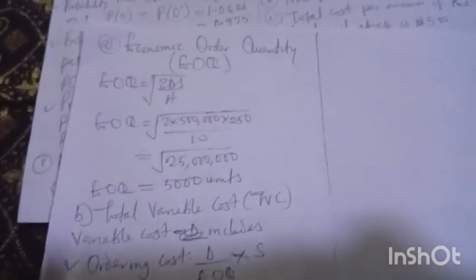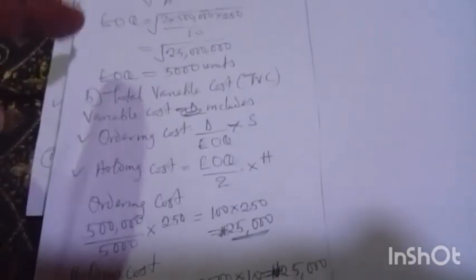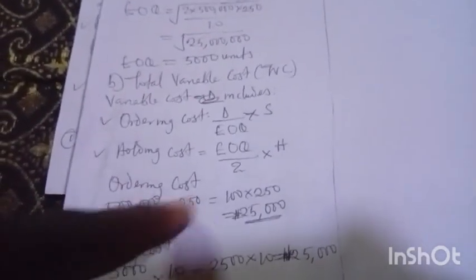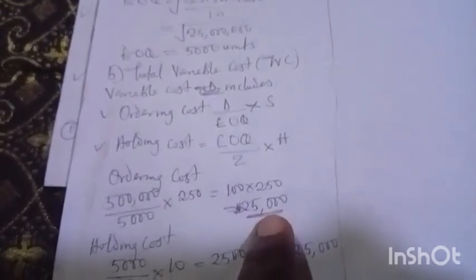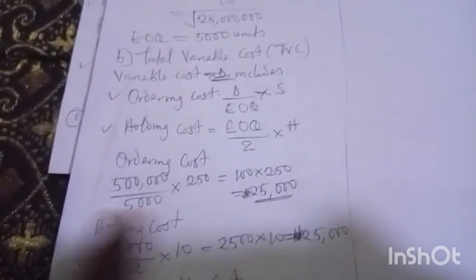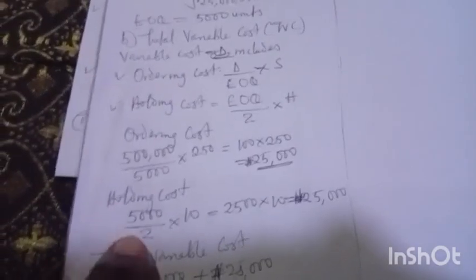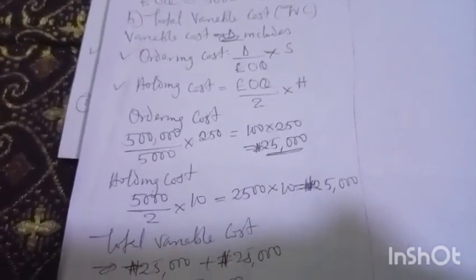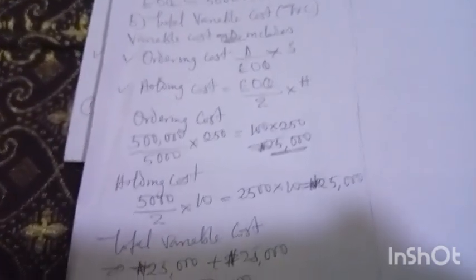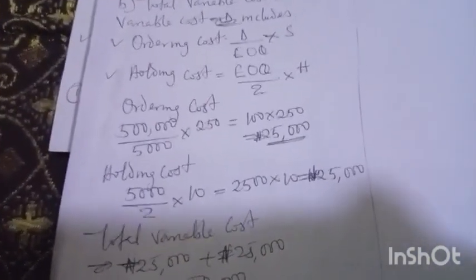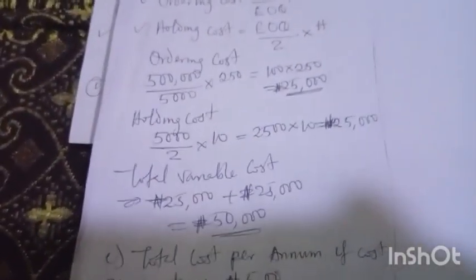This is the formula, and this is the application: 500,000 over 5,000 times 250, I got 25,000. When I talk about holding cost, its own formula is EOQ divided by 2 times H. So 5,000 divided by 2 times 10, that's 2,500 times 10, and it gave me 25,000. Now I have known the value for the costs. The next issue is the total variable cost. So 25,000 plus 25,000 will give me 50,000.